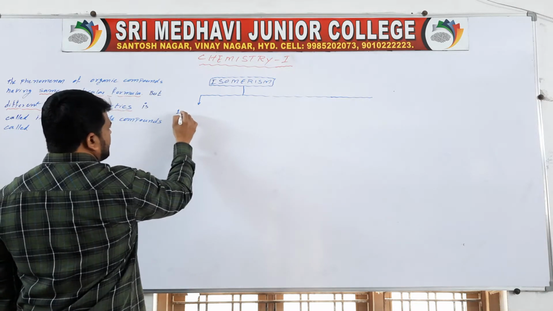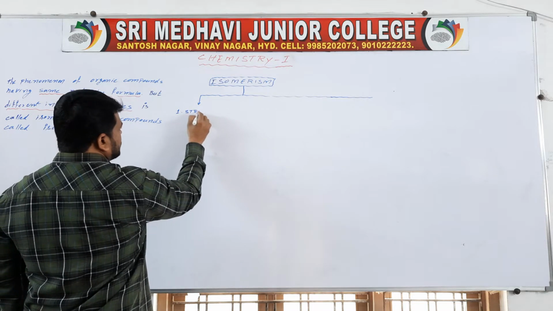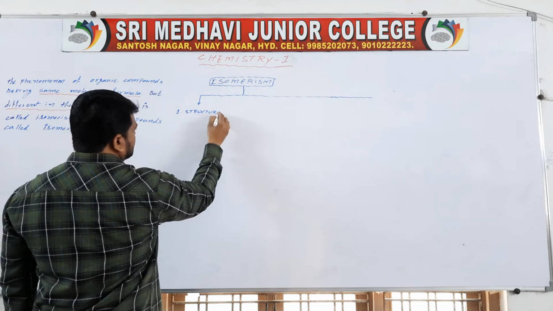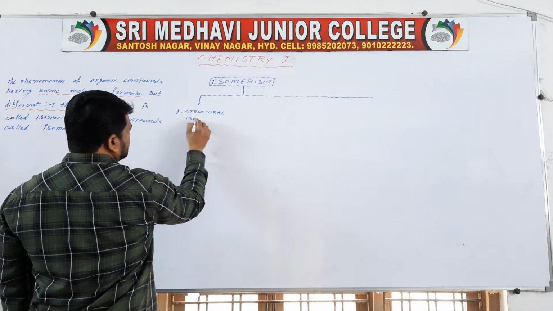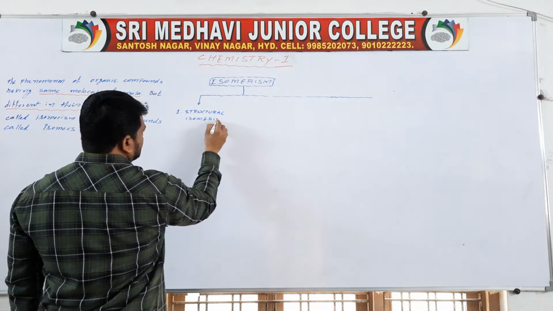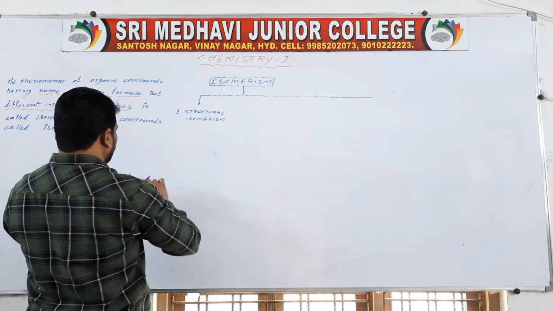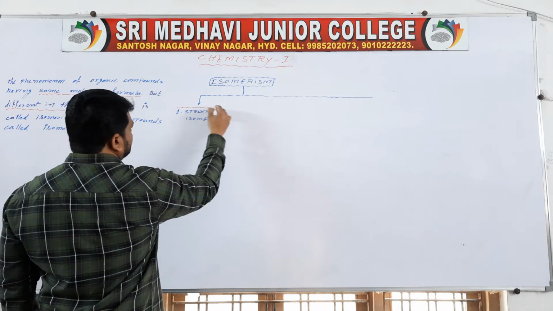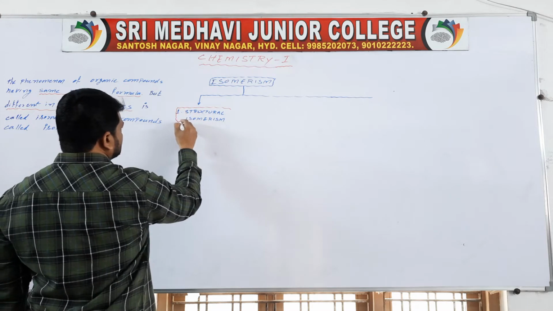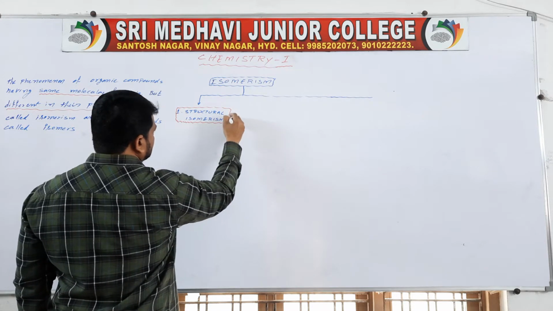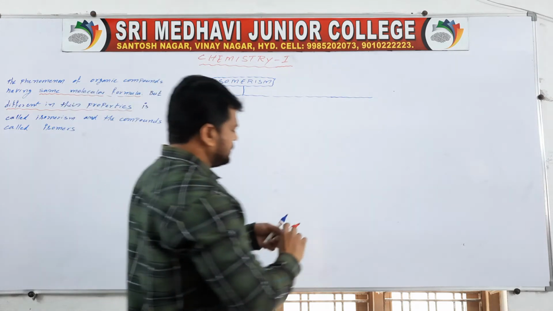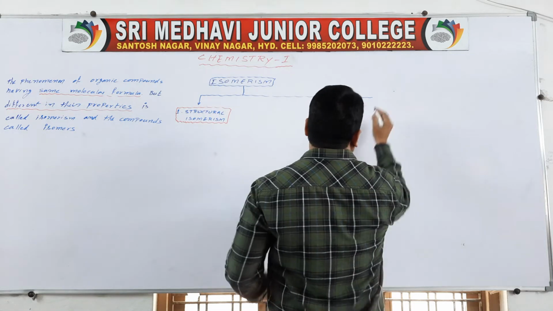First one, structural isomerism, and second one, stereo isomerism.